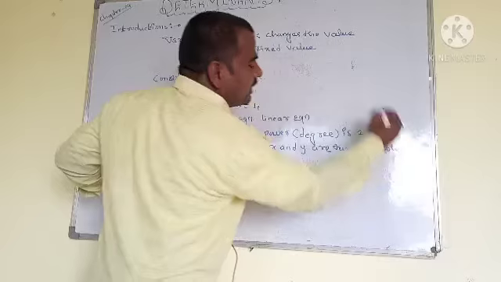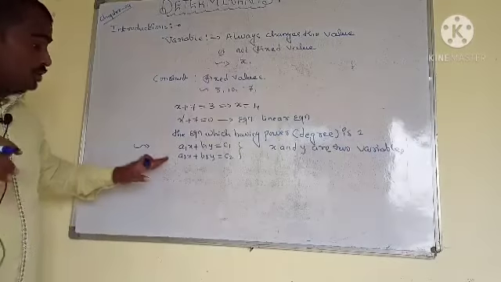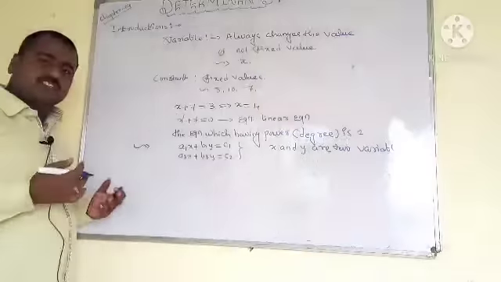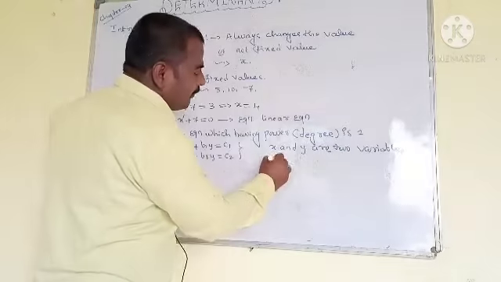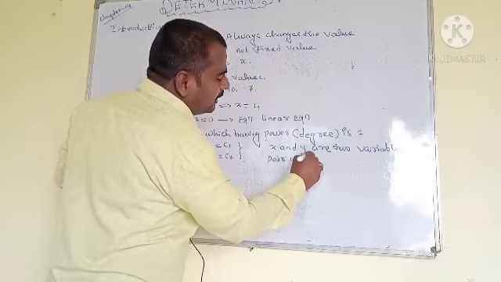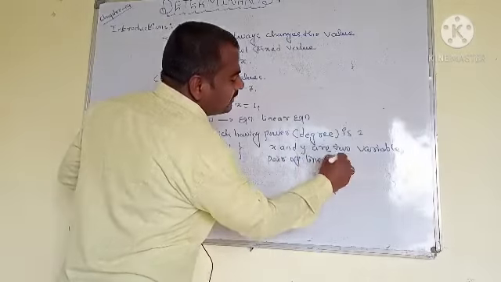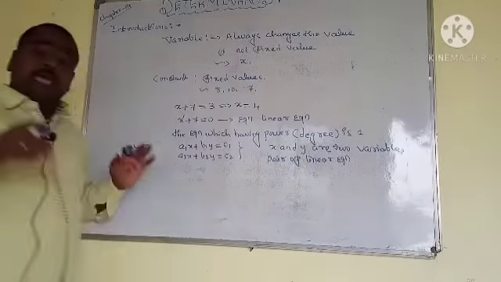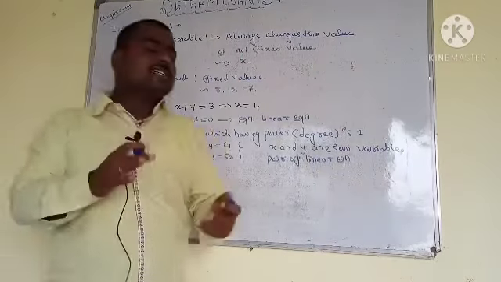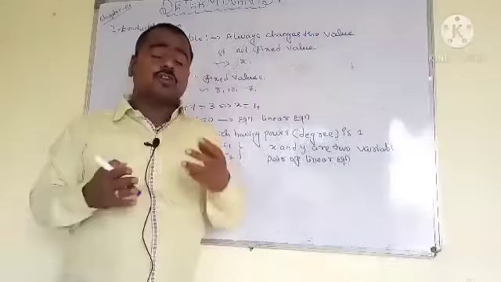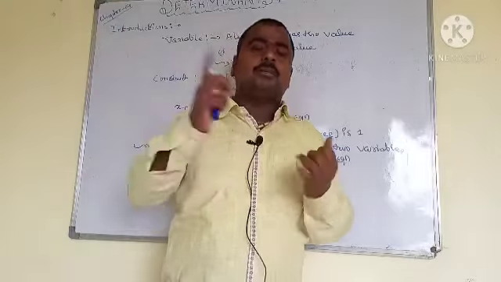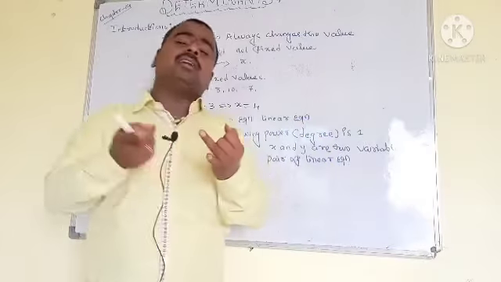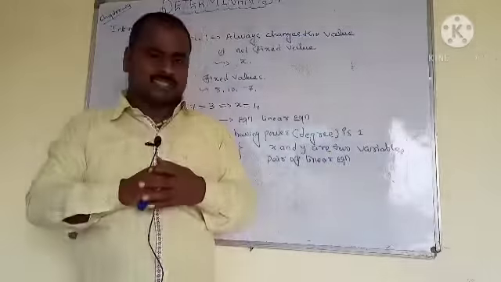I can express the two variables together, and that is called a pair of linear equations.